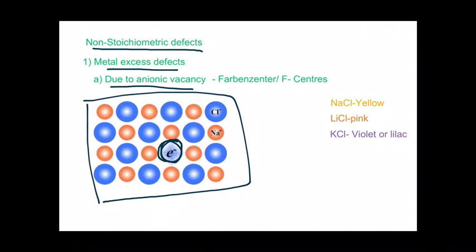This occurs when a compound, say sodium chloride, is heated in the presence of sodium vapor. That is, an ionic solid is heated in the vapor of its own cation. So here we are heating sodium chloride in the presence of sodium vapor.